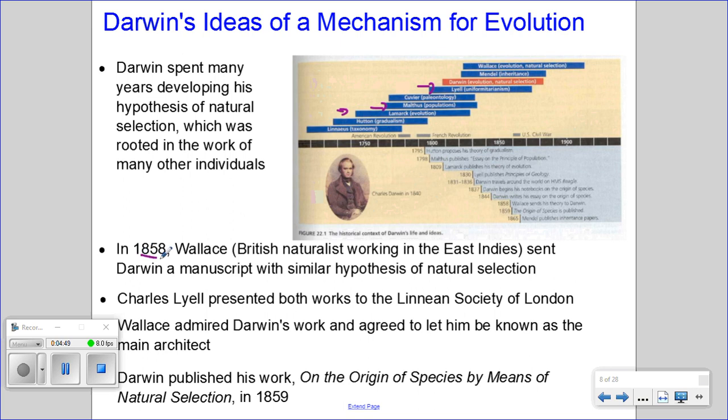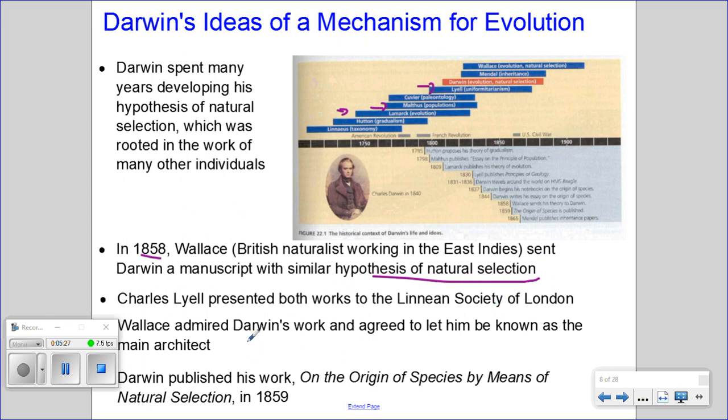Now, in 1858, a British naturalist by the name of Alfred Wallace, who was working in the East Indies, sent Darwin a manuscript with a similar hypothesis of natural selection. Charles Lyell, who was a good friend of Darwin, convinced Darwin to hurry up and finish his work, convinced Wallace to hold off publishing his work, and presented both works to the Linnean Society of London, which is basically like the Royal Science Society.